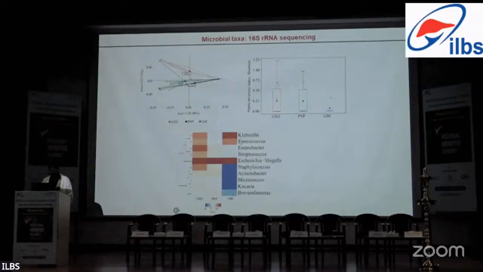Differential analysis was then done to find the abundant genera in both gallbladder cancer associated stones and GSD, and we found that likely pathogenic bacteria such as Klebsiella and Enterococcus were specifically increased in gallbladder cancer associated stones, while all other genera except Escherichia were more increased in benign gallstone disease. So this concludes that the cancer-associated gallstones show reduced diversity but increased abundance of pathogenic taxa, Klebsiella and Enterococcus.